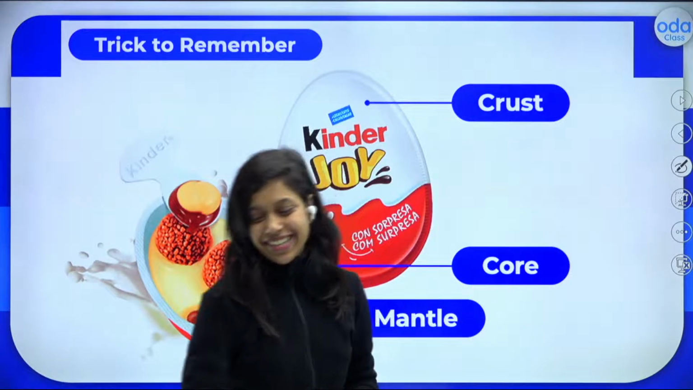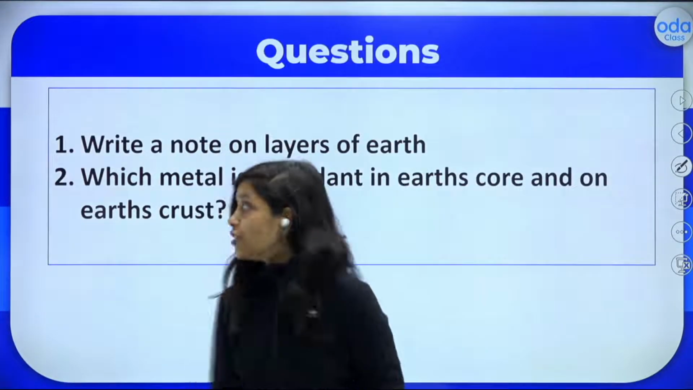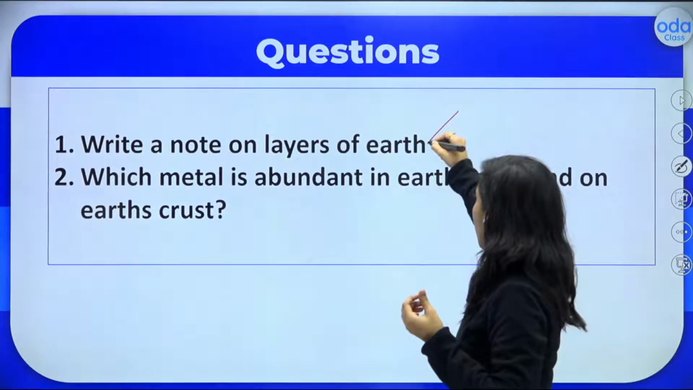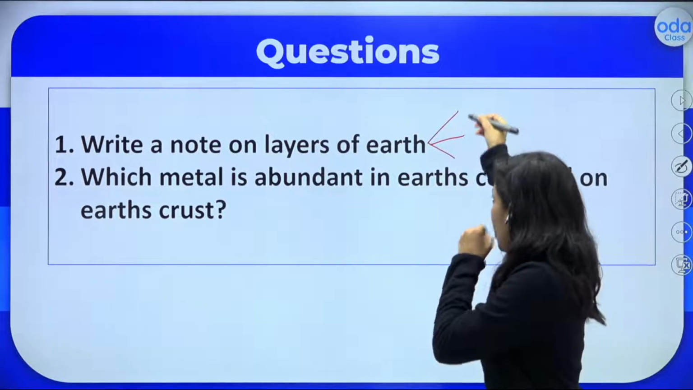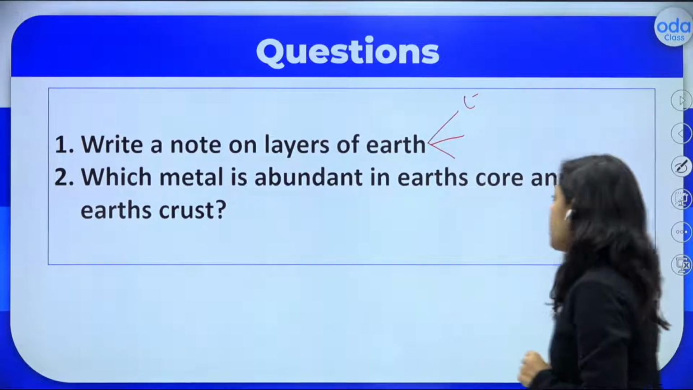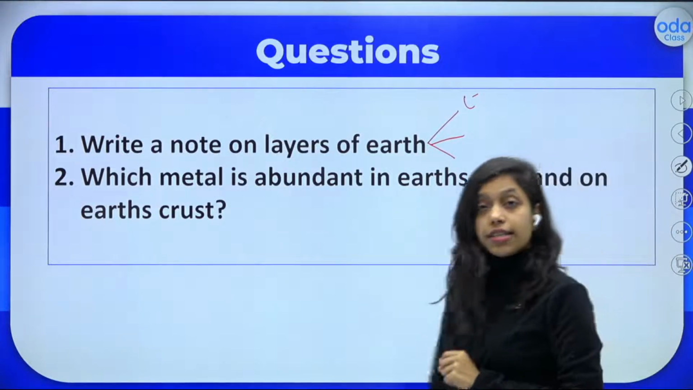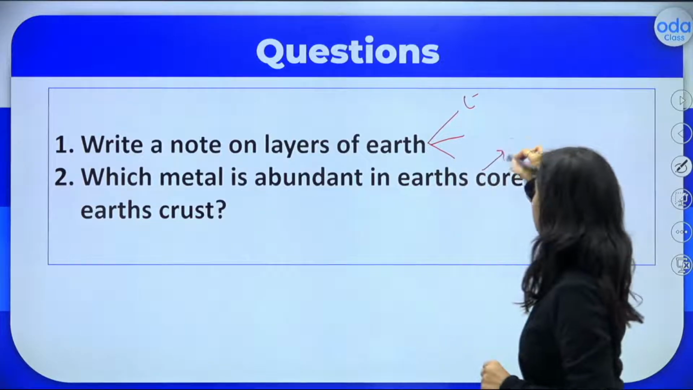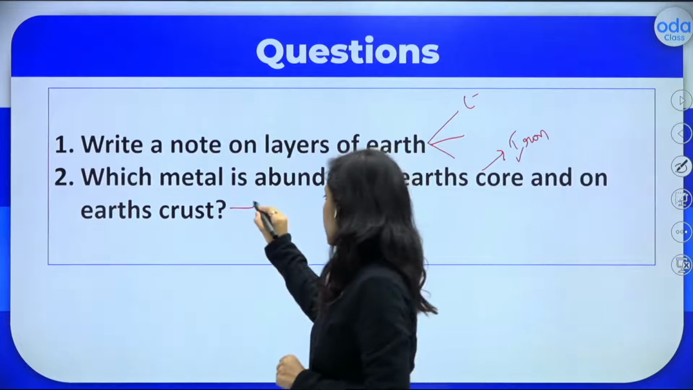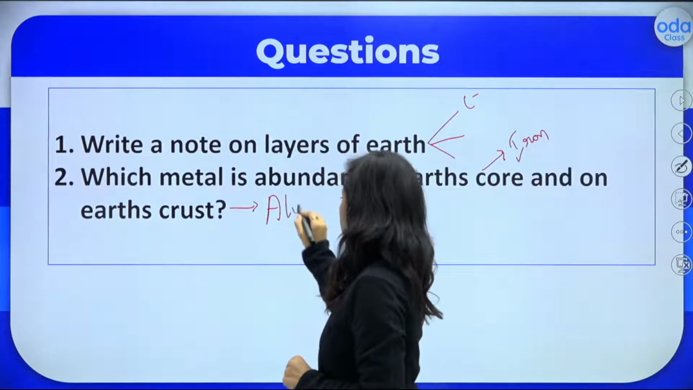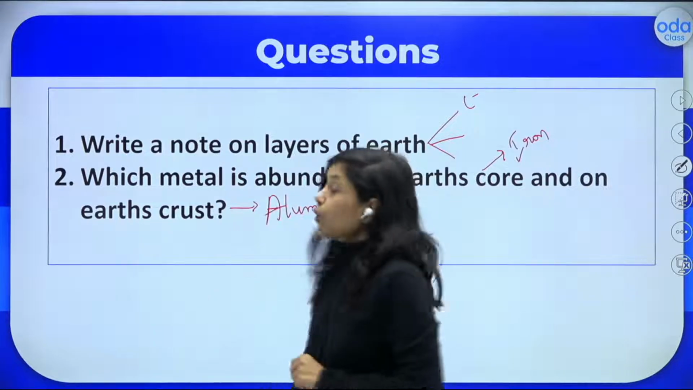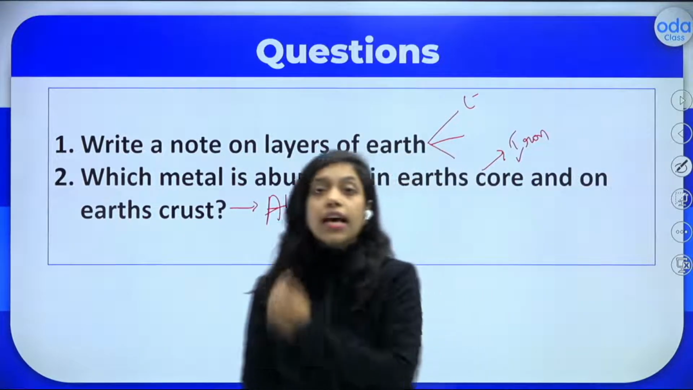Is it clear? Yes. So let us solve some sample questions. As you can see, write a note on layers of the earth. You have to write the 3 layers and mention what is there inside each layer. And which metal is abundant in Earth's core and Earth's crust? Earth's core, it is iron, and Earth's crust, it is aluminium. Is it clear to all of you?